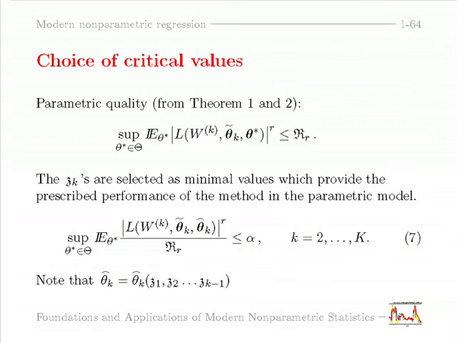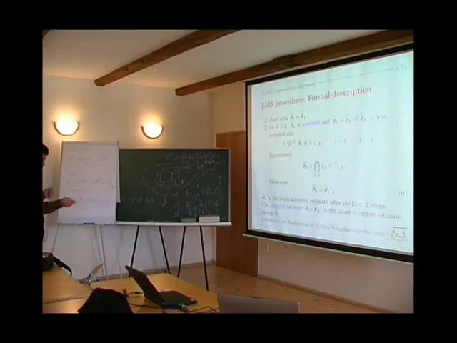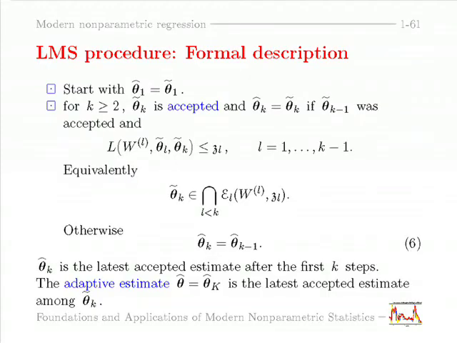I go back to the procedure, I show you. So theta hat k is equal to theta tilde k if this estimate is accepted. If it is not accepted, it is the latest accepted estimate. Theta hat is the latest accepted.